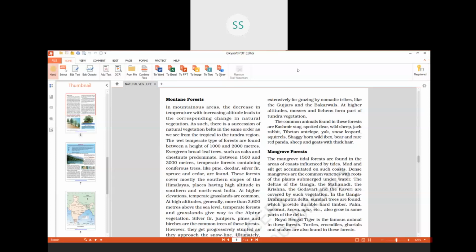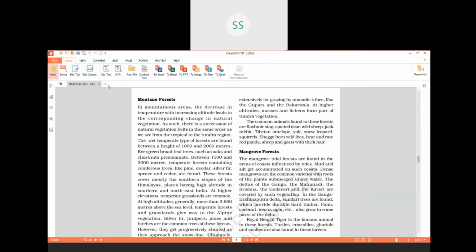Now, what do you mean by montane forests? Montane forest means forests which we find in the hilly areas. Mainly when we talk about the Himalayas, we see that here we have the montane forests.